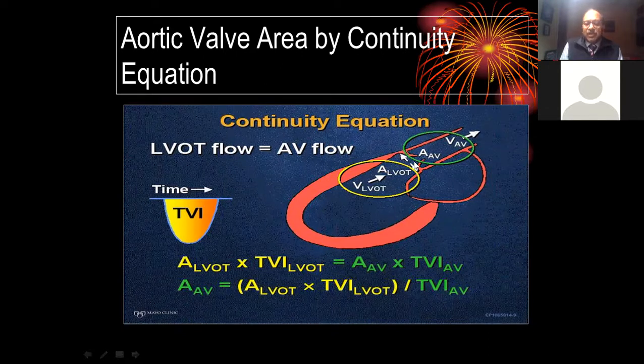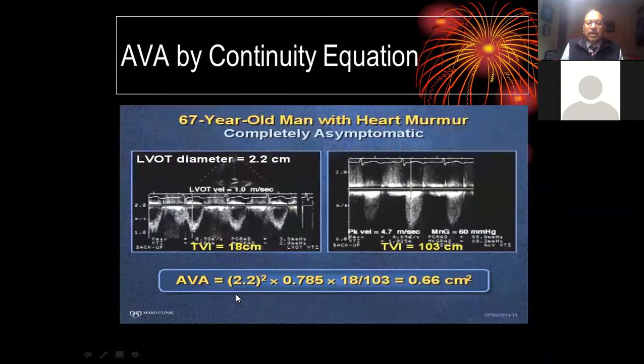Whatever the blood which is flowing through LVOT has to flow across aortic valve. If I calculate the LVOT area and we can calculate the LVOT VTI, this becomes a stroke volume across LVOT. On the other hand, the same blood flows across the aortic valve. In aortic valve, we have got aortic valve VTI. So if we have aortic valve VTI, which is derived by continuous wave Doppler across aortic valve, we can calculate the aortic valve area. I hope that will be clear with you. Now I'll try to show you some example for this in a couple of minutes.